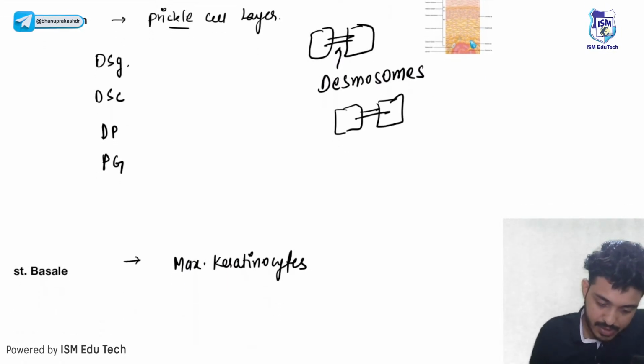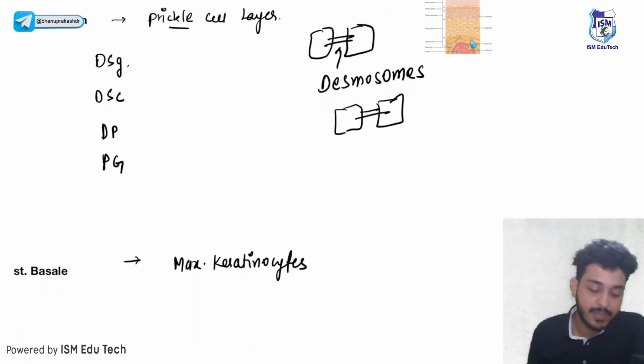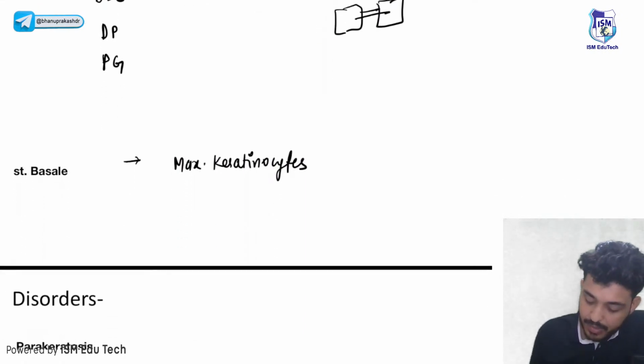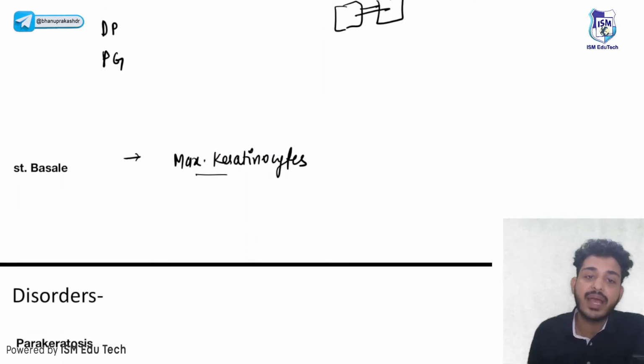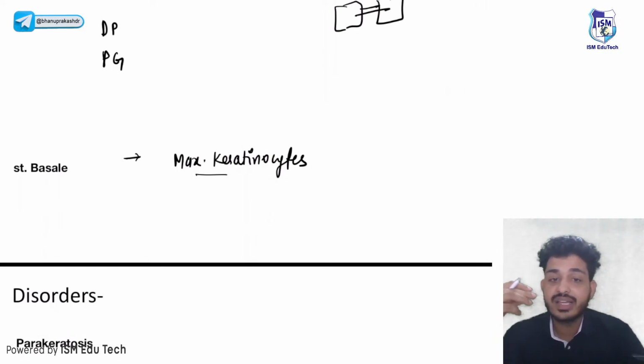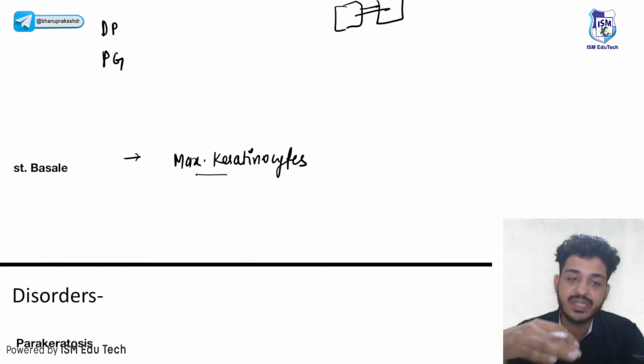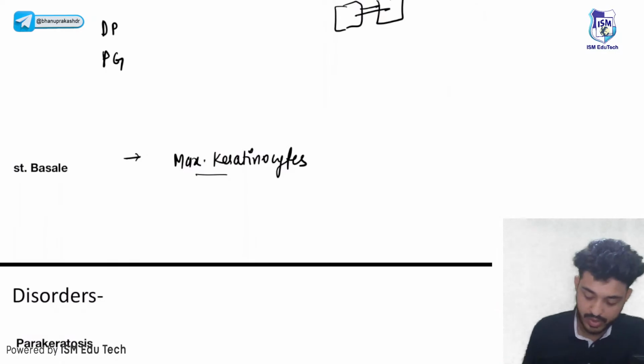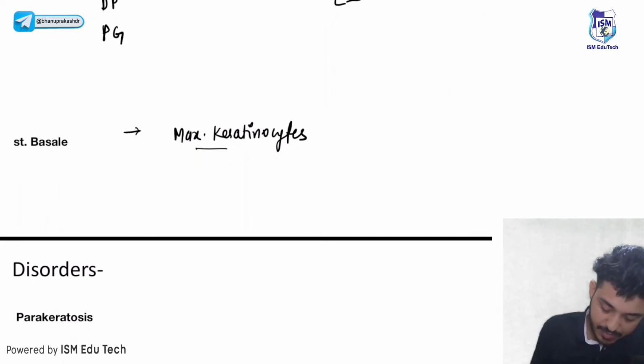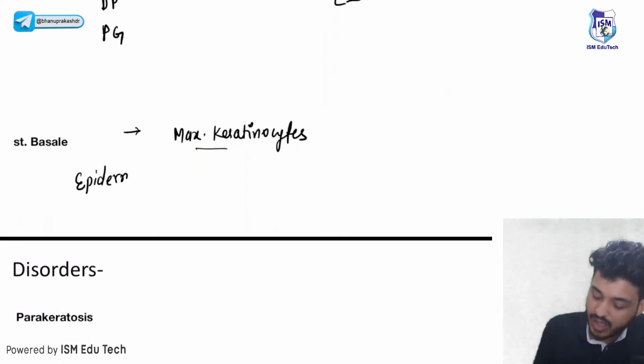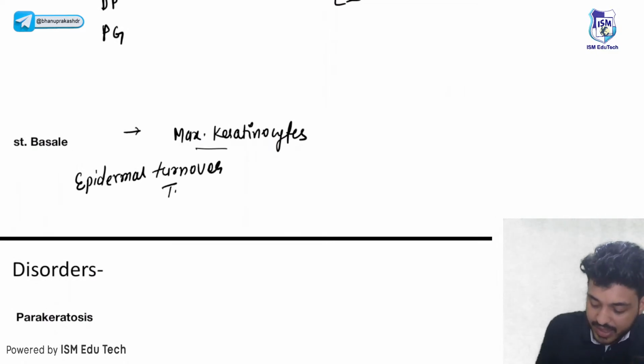Next, let's talk about the stratum basale. In the stratum basale, there are maximum keratinocytes. I have told you the keratinocytes are generated in the stratum basale and then they move upward. That is known as epidermal turnover time.